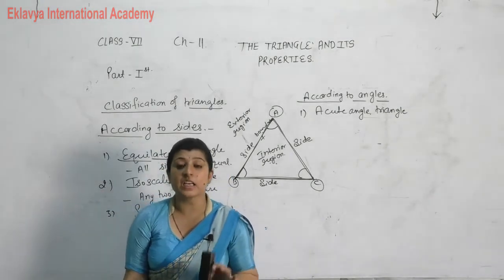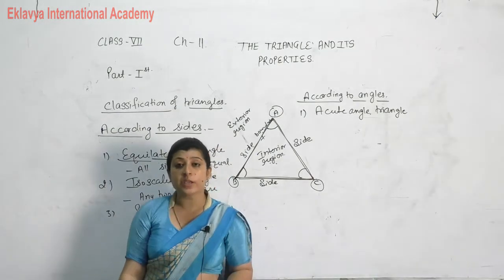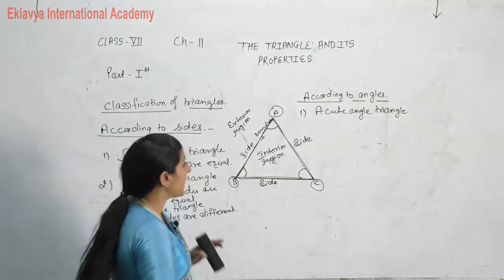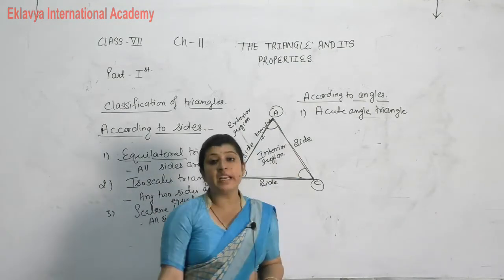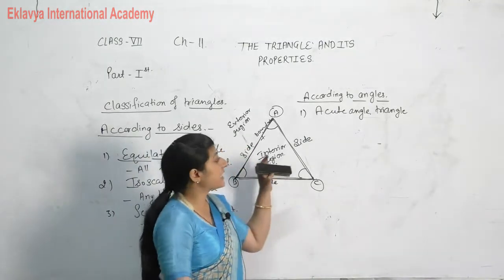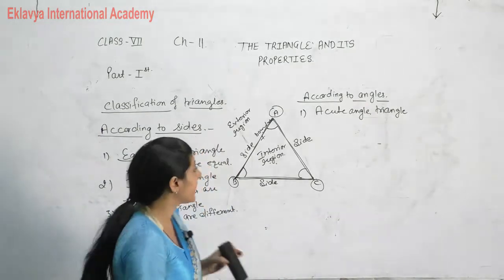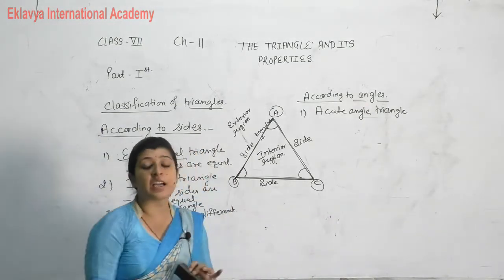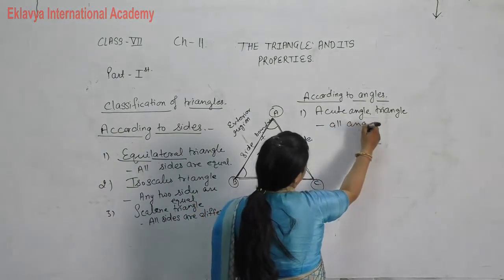If an angle lies between 0 degree and 90 degree, it is called an acute angle. It means in an acute angle triangle, all the angles should be less than 90 degree. If all angles inside the triangle are acute, then we can say this is an acute angle triangle.